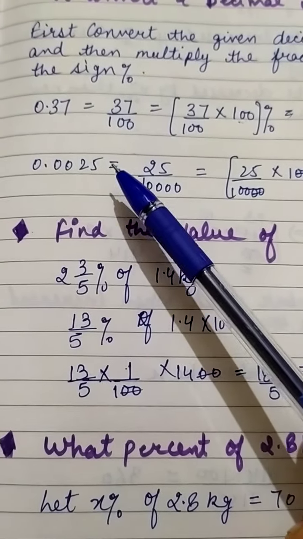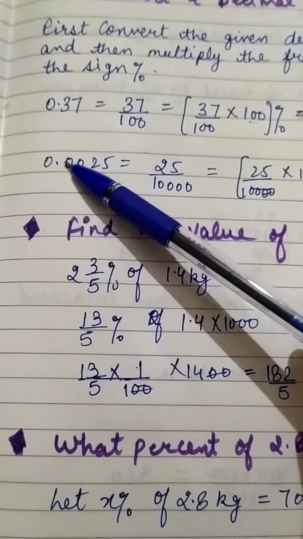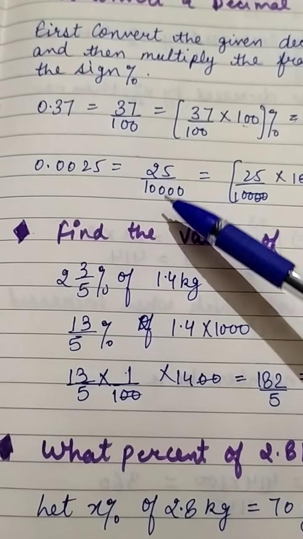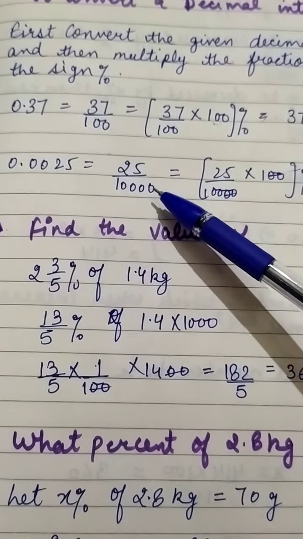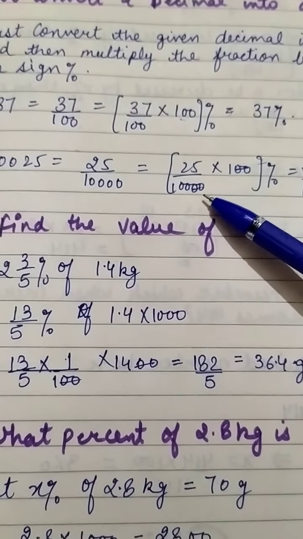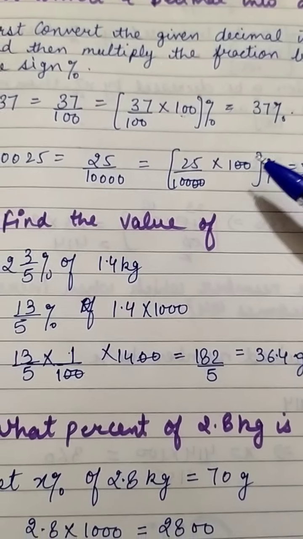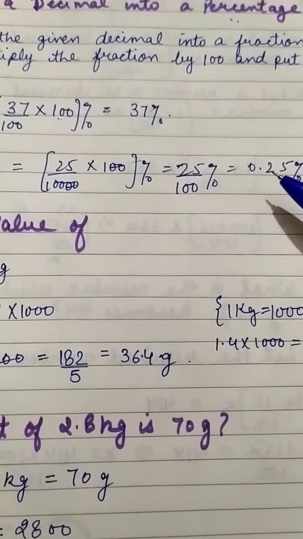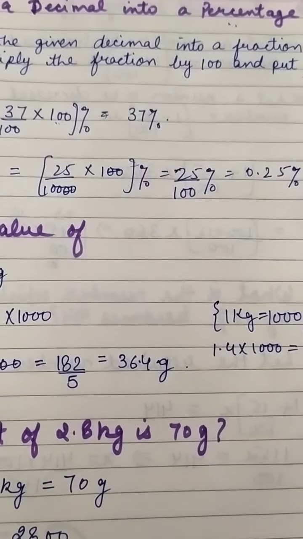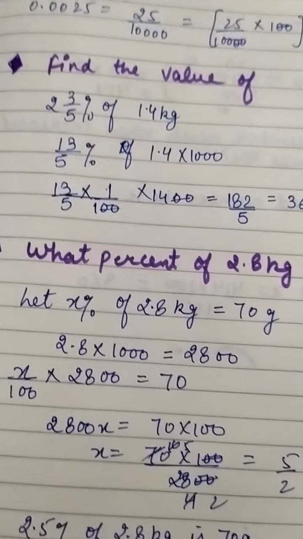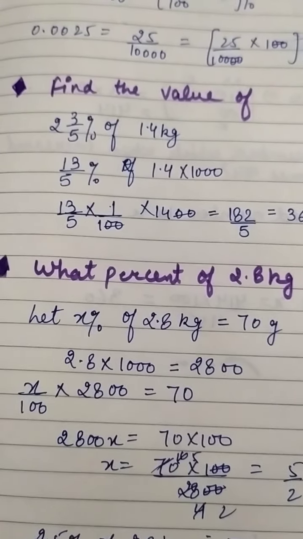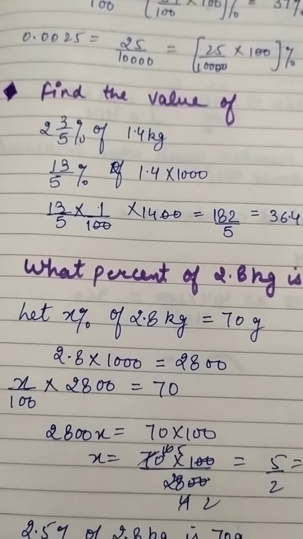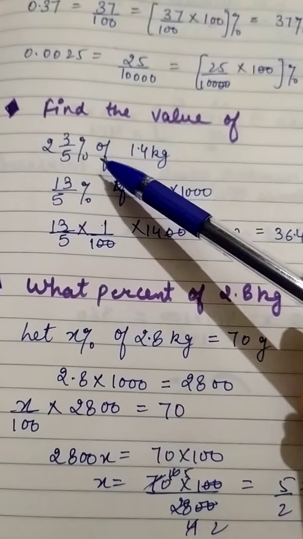Now 0.0025. So first of all we will remove the decimal. It will be 25/, and with 4 digits there are 4 zeros. 25/10,000 into 100, it will be 25/100, that is 0.25%. Clear?